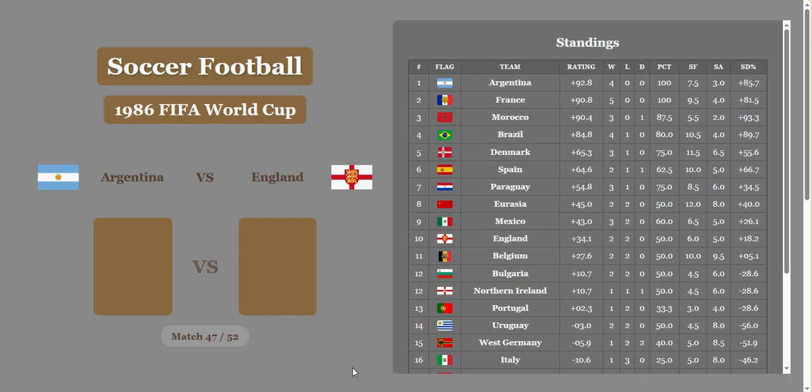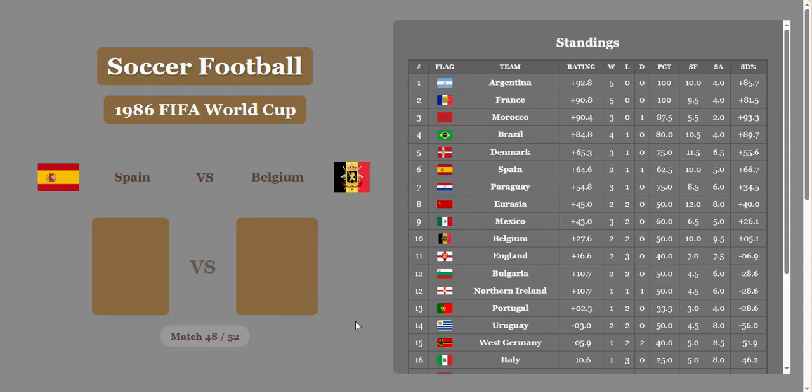Argentina versus England. Argentina wins 2-1. They're going to get, I think, a half goal. Oh, they get a half goal. So they're going to be in first place. France in second, though, and Morocco in third. Brazil fourth, Denmark fifth so far.